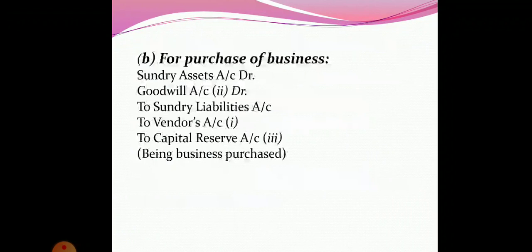Here what you have to remember is whenever we purchase a running business, at the time of purchase we debit all the assets which we have received, and at the same time we credit the liabilities, and the vendor account is also credited, but it will be credited with the amount of purchase consideration. Now students, you can see that goodwill account is debited and capital reserve account is credited.